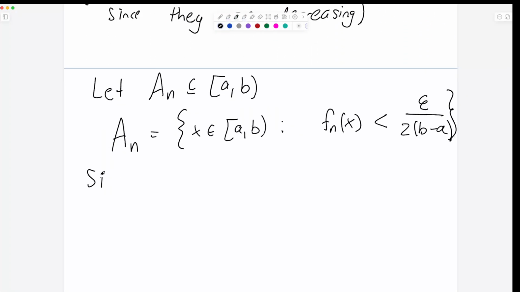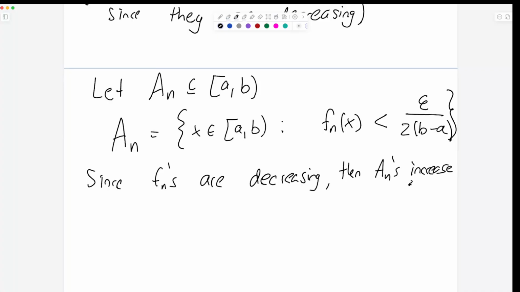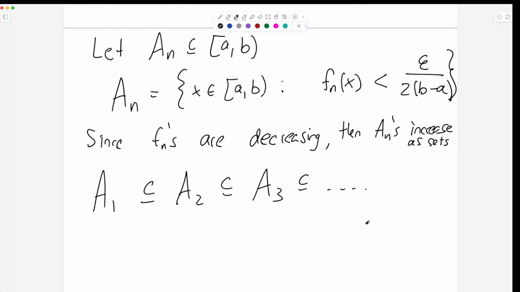So the An's are increasing in the sense that they are subsets of each other. So since the fn's are decreasing, the An's increase as sets. So in other words, you have A1 is a subset or equal to A2 is a subset or equal to A3, and so on. Okay, so they're getting bigger and bigger and bigger. And not only that, eventually they cover everything. So this is eventually going to be getting closer and closer to the set A, which is the biggest thing. What are we going to do with this?